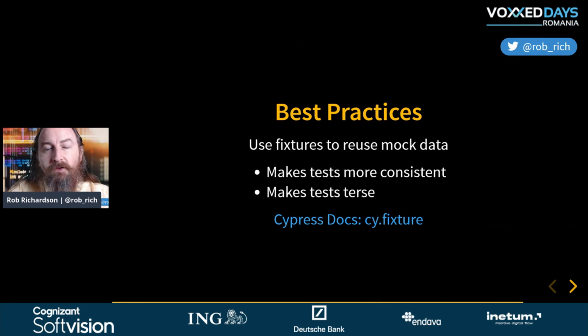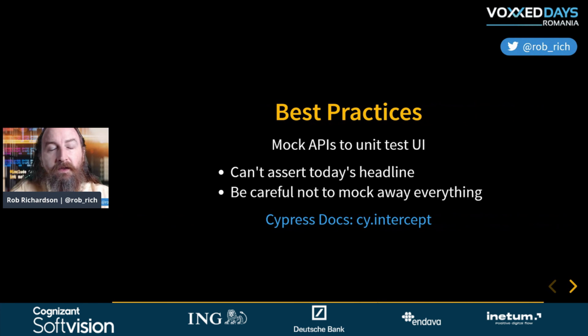Next up, use fixtures for mock data. If you have a standard username or password, or you have a whole bunch of JSON data that needs to be in your test, move that to a fixture and include that fixture in your test. That makes your test more terse and possibly makes it possible to reuse that data as well. In our case, we used a fixture to grab the details from Hacker News. And so we could put in the top story, and now we could validate that that is the story that we expect.